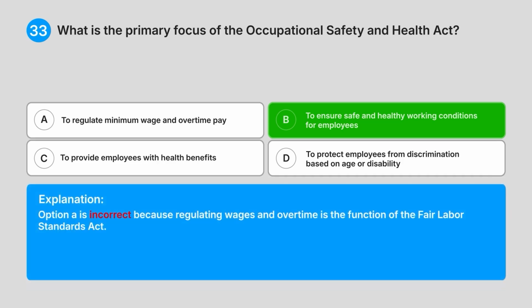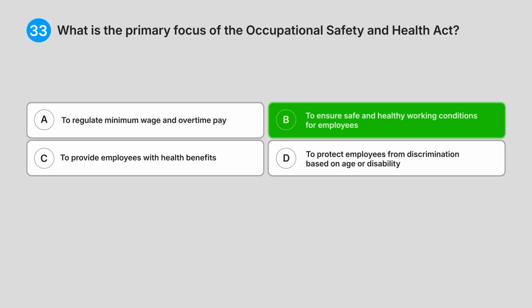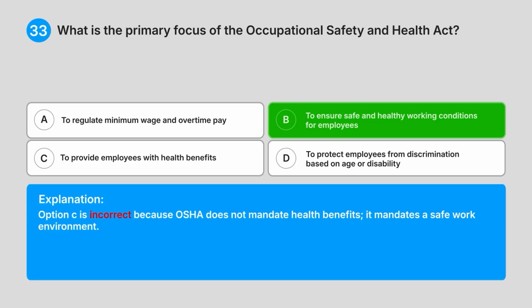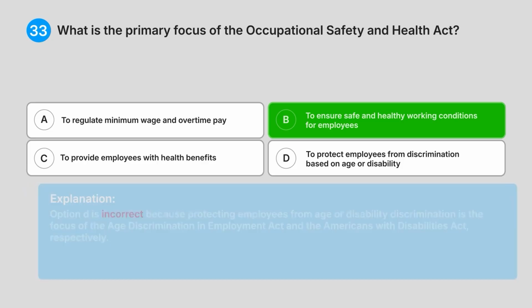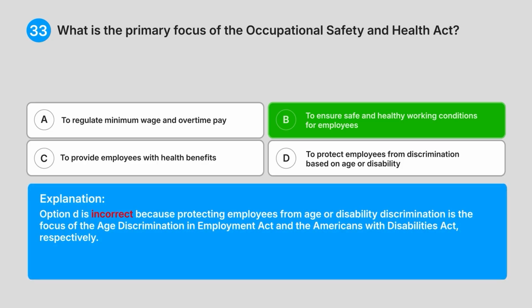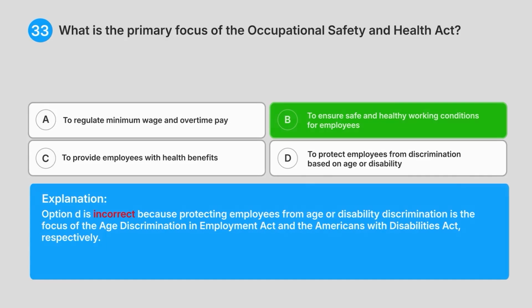Option A is incorrect because regulating wages and overtime is the function of the Fair Labour Standards Act. Option C is incorrect because OSHA does not mandate health benefits. It mandates a safe work environment. Option D is incorrect because protecting employees from age or disability discrimination is the focus of the Age Discrimination in Employment Act and the Americans with Disabilities Act, respectively.